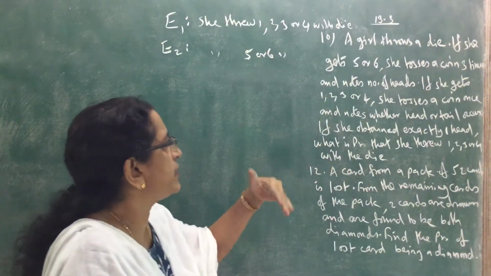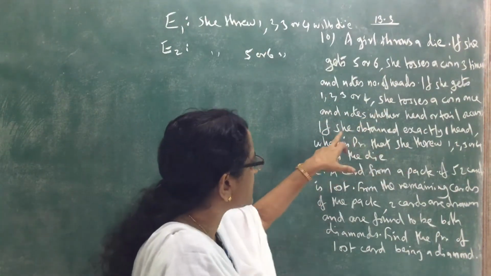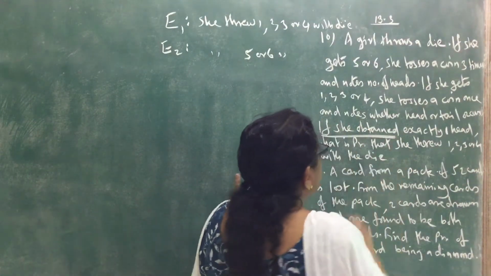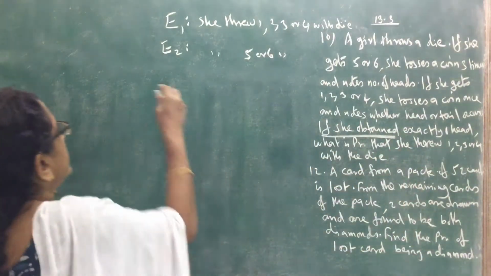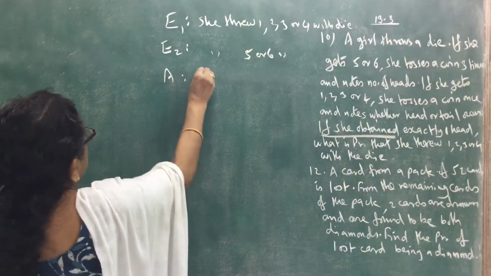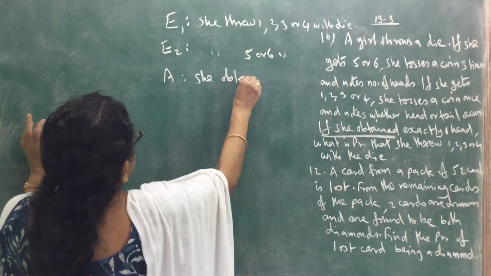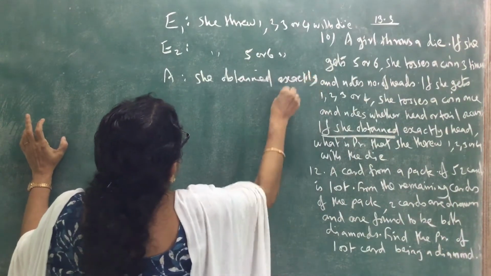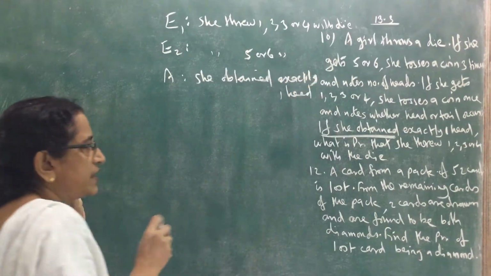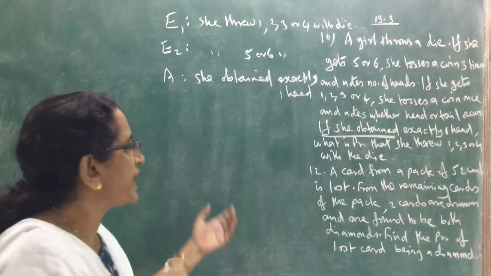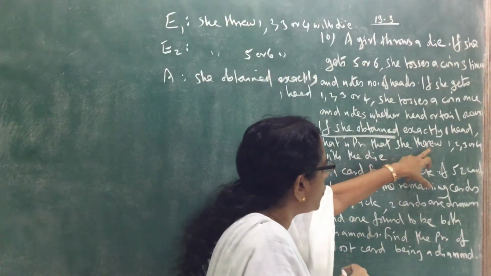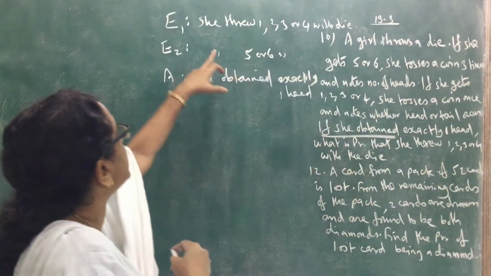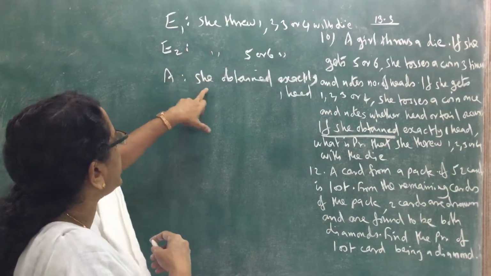Now what is the given event? She obtained exactly one head. That is the given event, A. So what probability do we want to find? The probability that she threw 1, 2, 3, 4 with the die. That is E1. Probability of E1 given A.